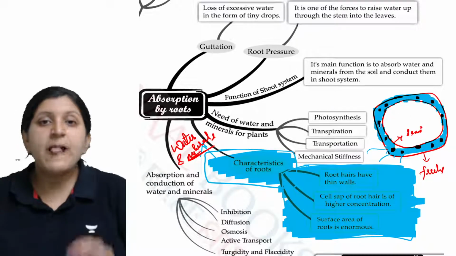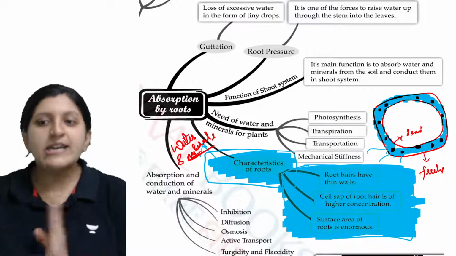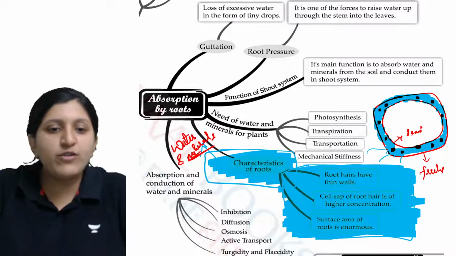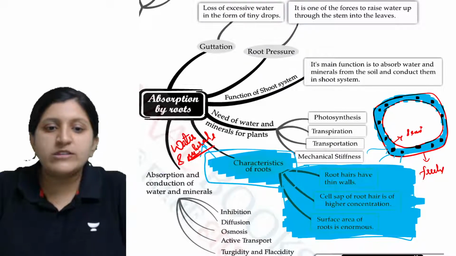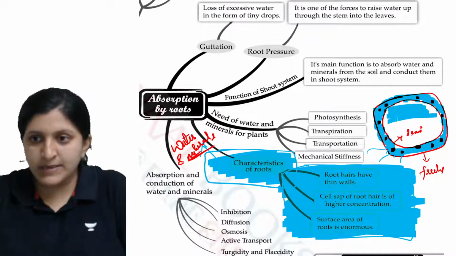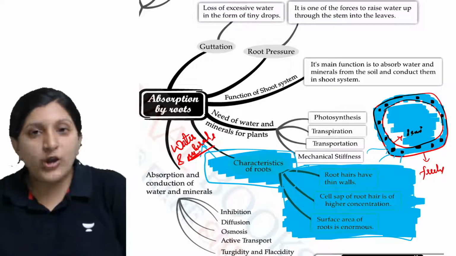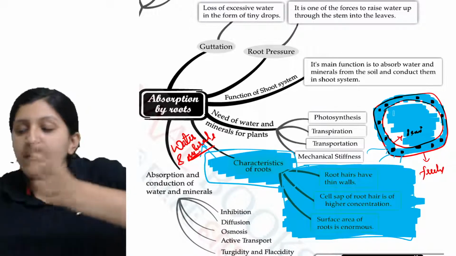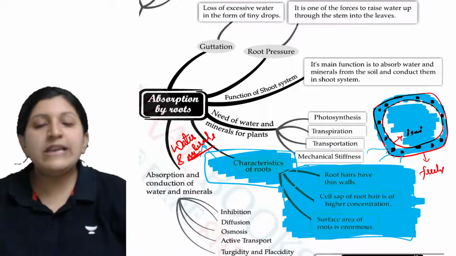Whenever a solute has to be taken inside a cell membrane, energy has to be spent. So only the water can move inside this, but not the solute. The solutes are basically here itself, so they get moved only across the cell wall.